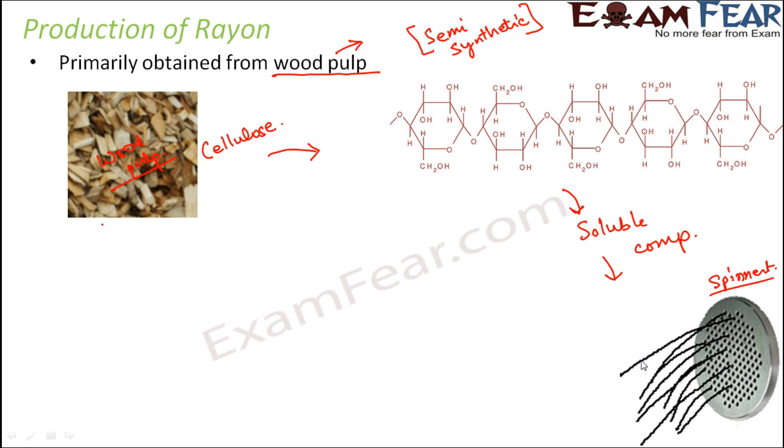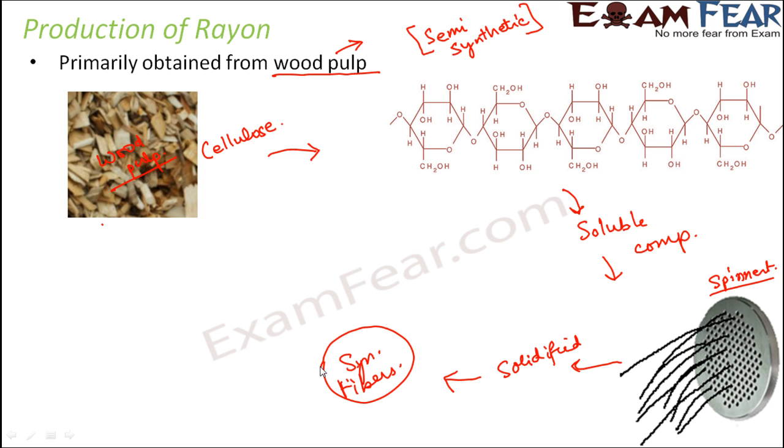These filaments are then allowed to solidify, and when they solidify completely, they form the rayon fibers. That's how the synthetic fibers are formed. For any of the synthetic fibers, more or less the process revolves around this kind of scenario.